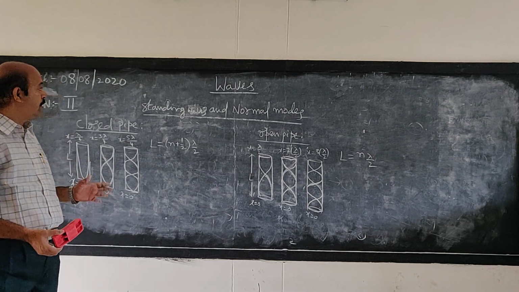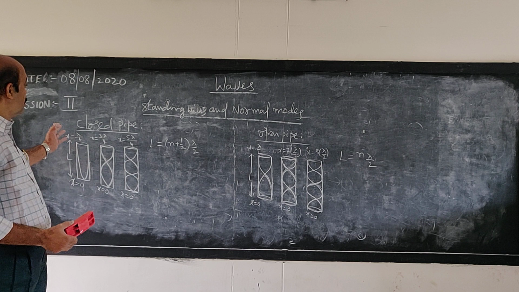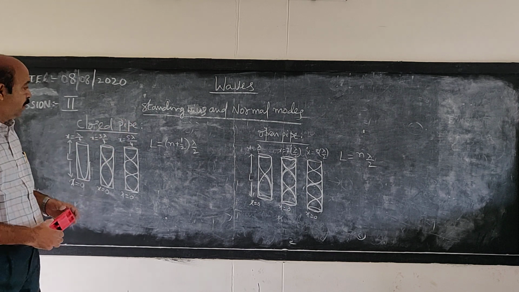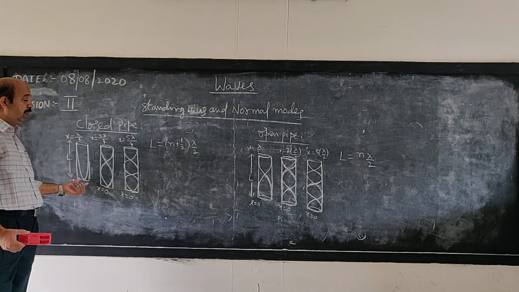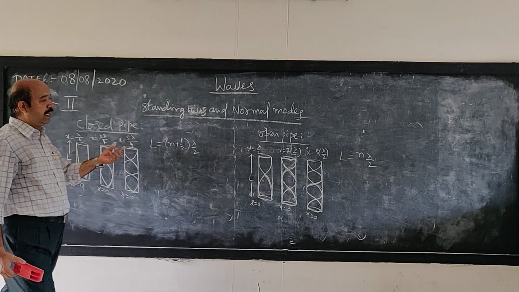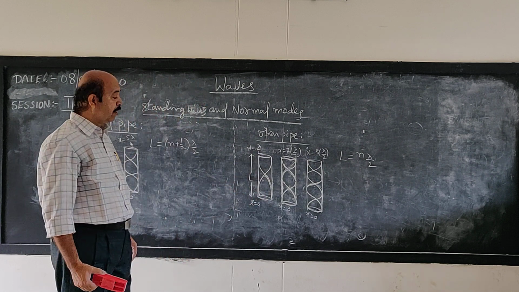Now we will discuss standing wave formation in closed pipes and in open pipes. A closed pipe is a pipe which is closed at one end and open at the other end, whereas an open pipe means it is open at both ends.